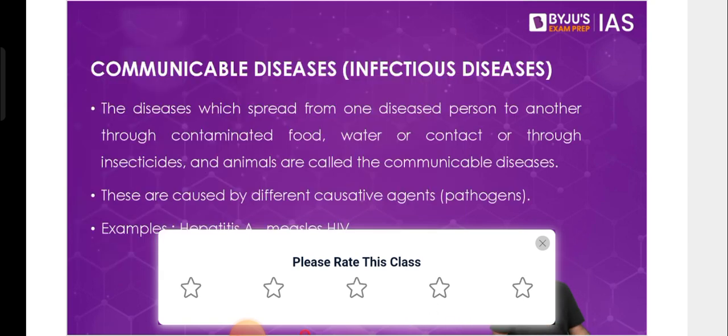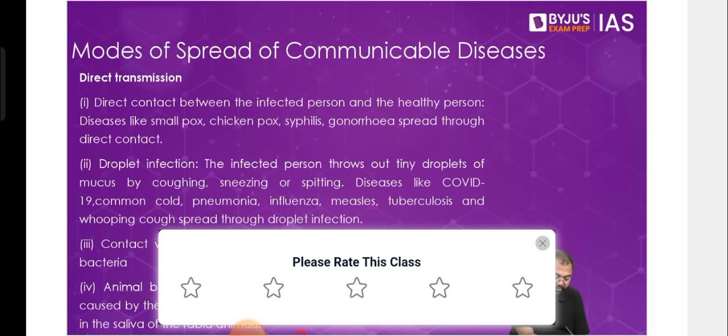So that is how we basically describe diseases. First, we have the communicable ones. Communicable, as you know, are the ones which will spread from one person to another, and can even spread from one organism to another. There are various different modes of communication. For example, it could be because of direct contact, where you directly come in contact with the person who has that disease and you also get that disease. In the case of smallpox, chickenpox, etc., that is what has been the case.